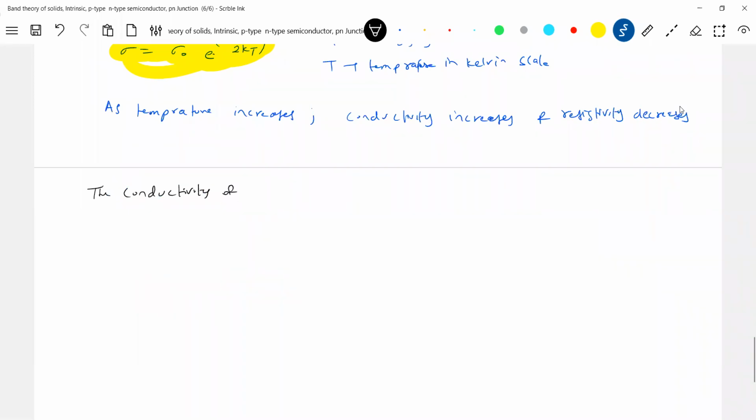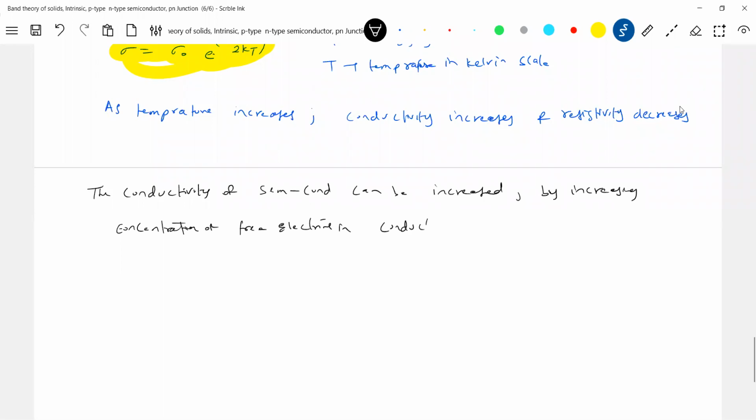The conductivity of a semiconductor can be increased by increasing the concentration of free electrons in the conduction band or the concentration of holes in the valence band.